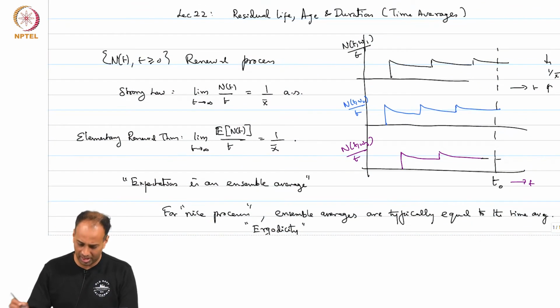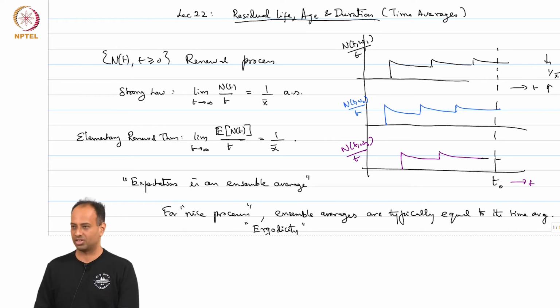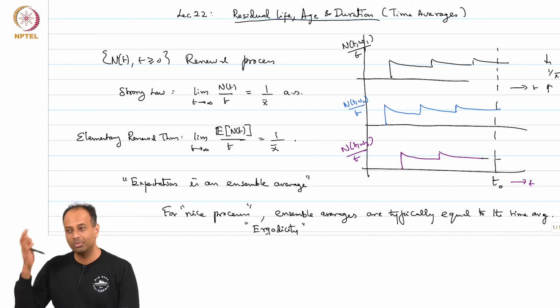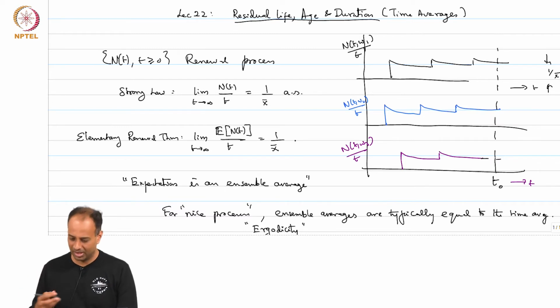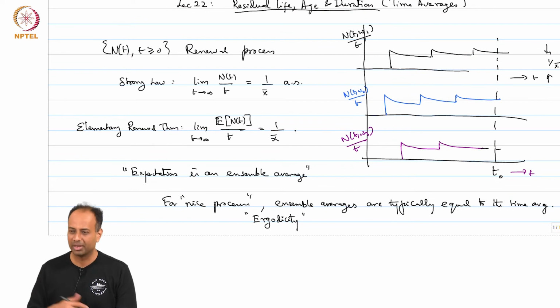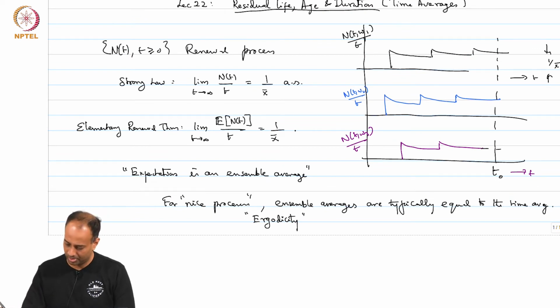What I wanted to discuss today was residual life, age and duration, and we will discuss time averages. I will tell you what residual life is, what age is, what duration is, and I will help you calculate the time average residual life, time average age and time average duration. You will not be surprised to see that when we do ensemble averages much later, the answers will be the same. But the reason they are equal will be more non trivial. We will use reward theory to calculate both time averages and ensemble averages.